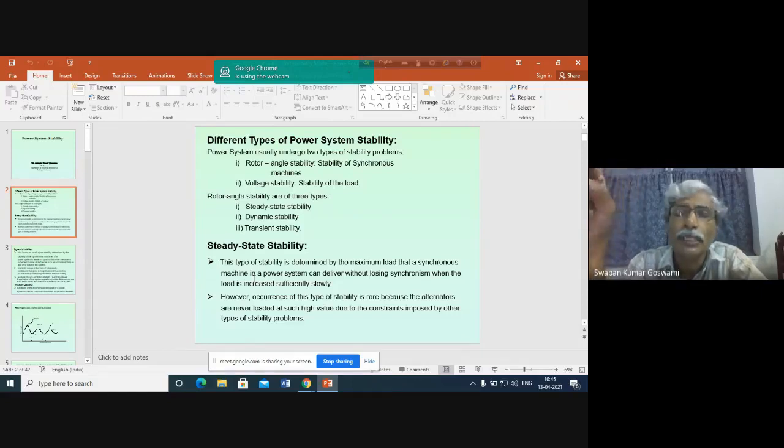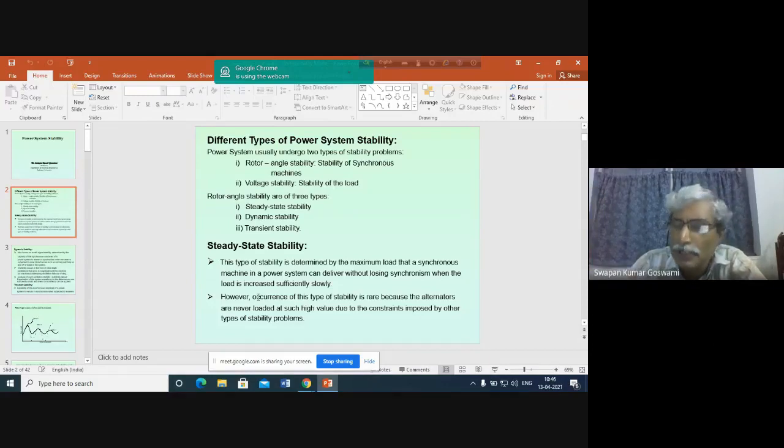What we assume here is that this change in delta is very smooth. That means when delta is increasing, it is increasing slowly without any oscillation. There is no decrease associated with the increase in delta. Similarly, when delta is decreased, we assume that there is no increase. That means again there is no oscillation. So this assumption can obviously be possible in a theoretical situation only. This is not possible in a practical situation. So we can say that the steady state problem is basically of theoretical interest only.